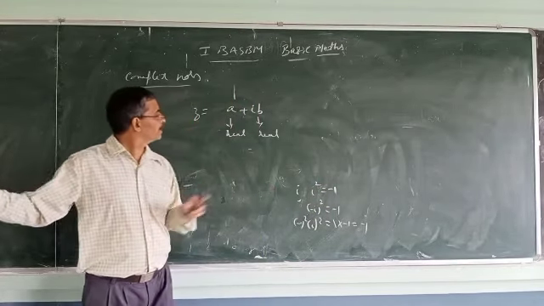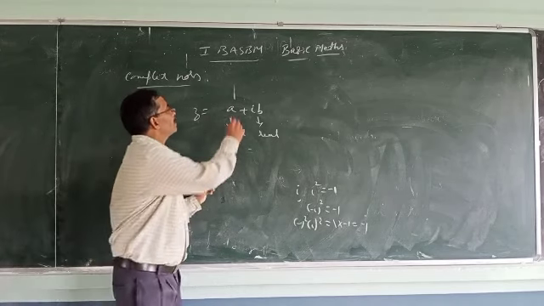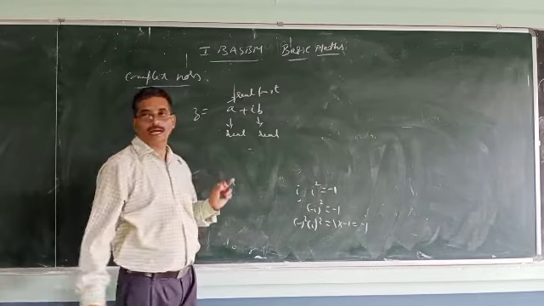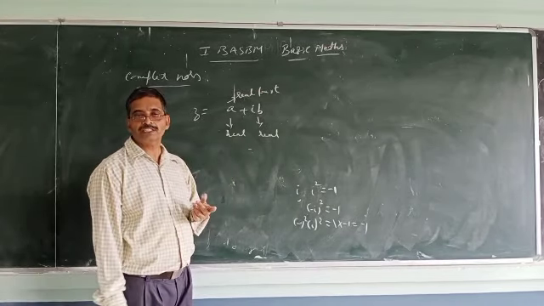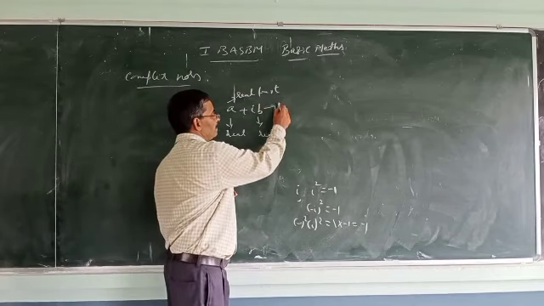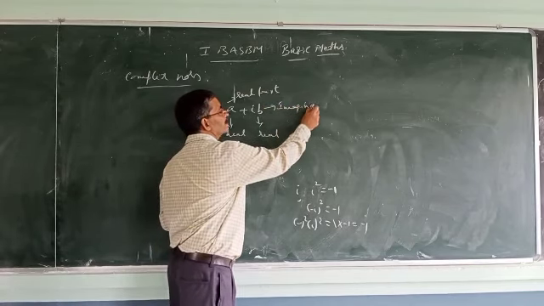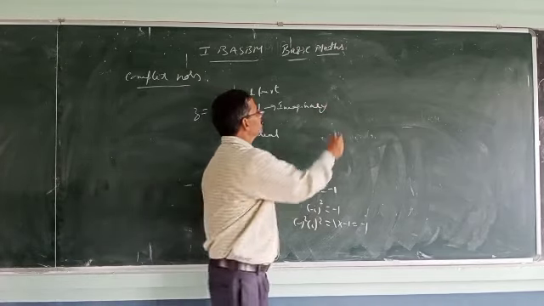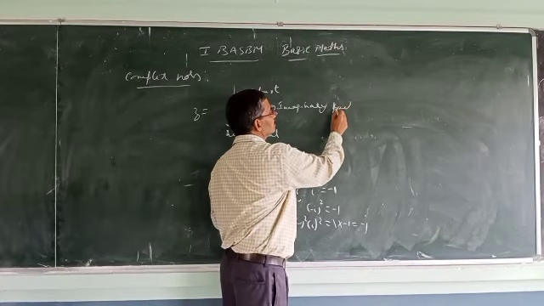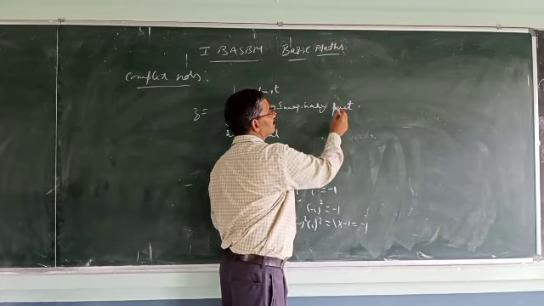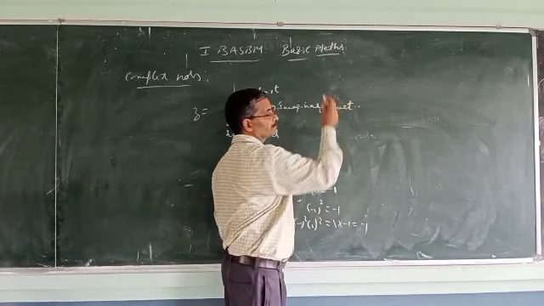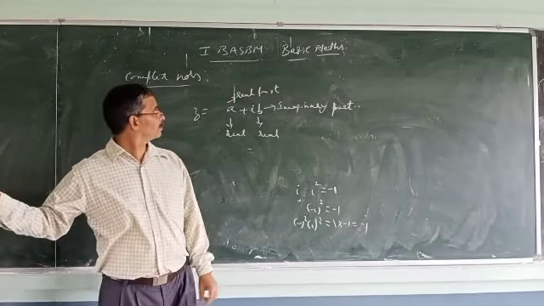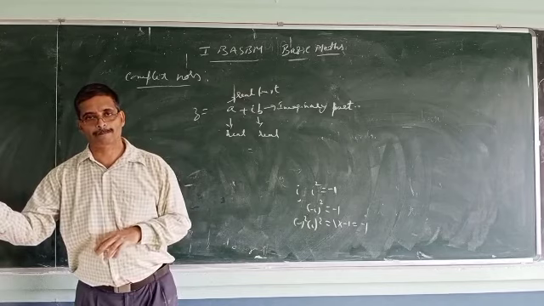Now here a is called the real part and b is called the imaginary part. a is called the real part and b is called the imaginary part. So this is what you mean by a complex number.